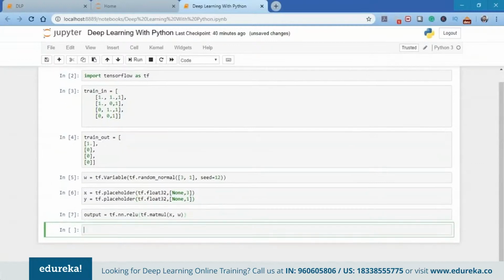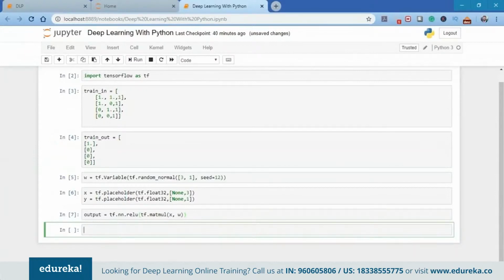So guys, as you can see here, in this case I have used the ReLU as my activation function. There are a lot of other activation functions like the sigmoid function, the ReLU, we have the CReLU. Other important activation functions will be introduced as you proceed further. Now that I have used the ReLU function as my activation function, I need to calculate the error value with respect to the perceptron output and the desired output.